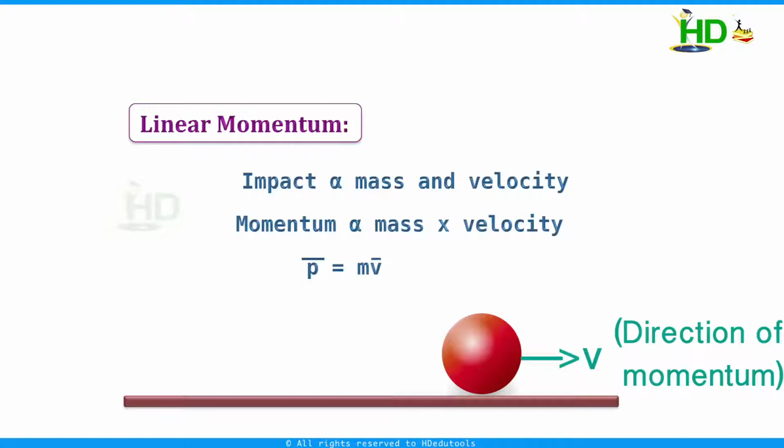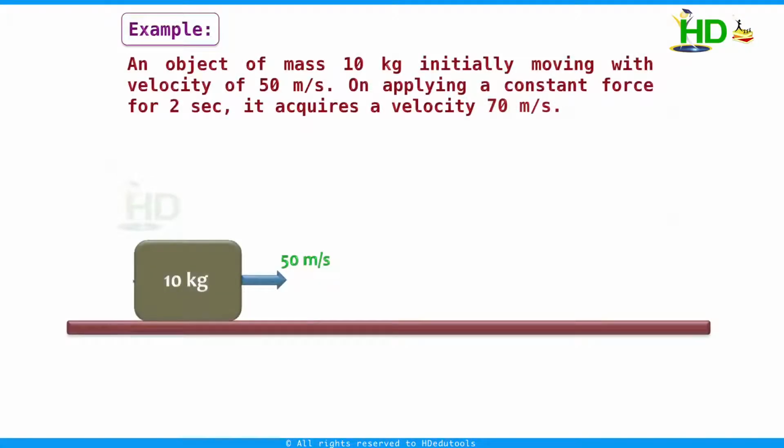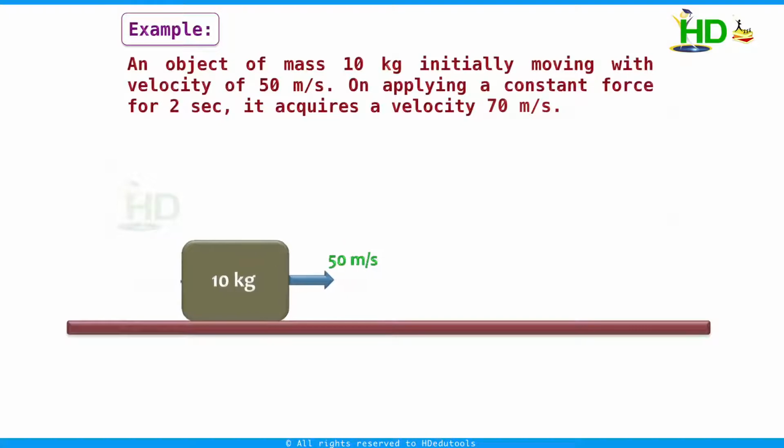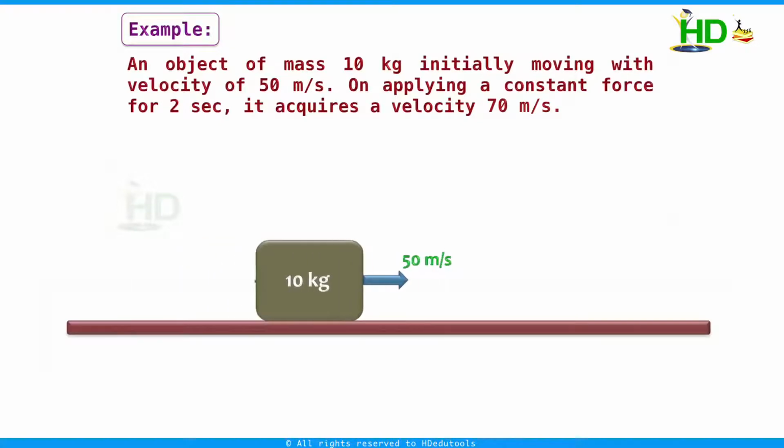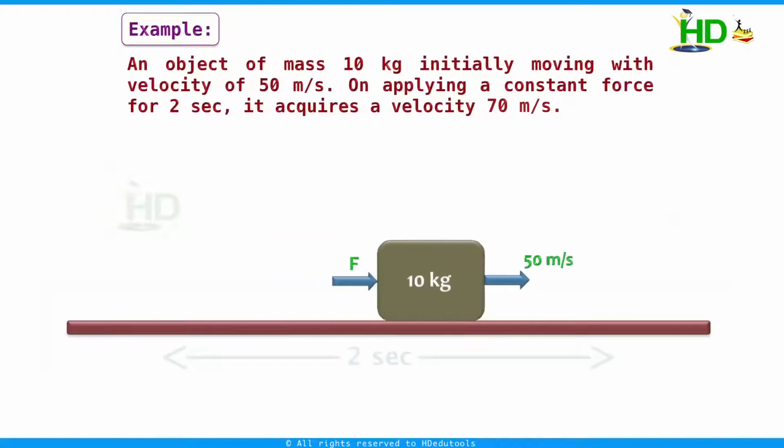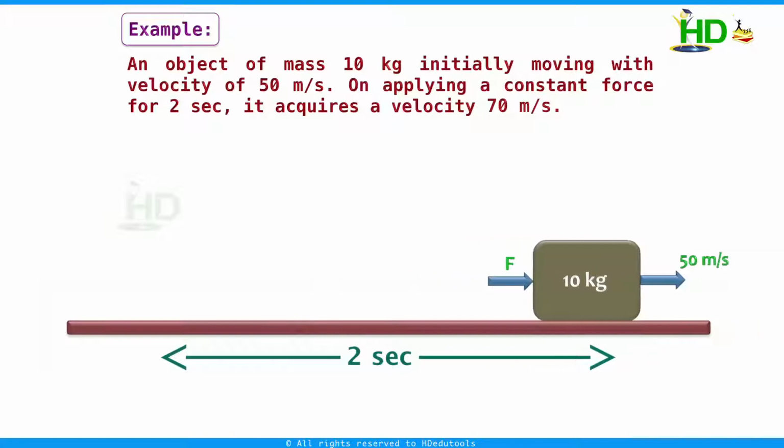That is, mass and velocity simultaneously give the idea about the magnitude of impact produced by the object. And this momentum was introduced by Newton. It is a vector quantity, directed in the direction of velocity. This is about momentum. And the SI unit of momentum is kg meter per second. We take one example. An object of mass 10 kg initially moving with a velocity of 50 meter per second, on applying a constant force for 2 seconds, acquires a velocity of 70 meter per second.